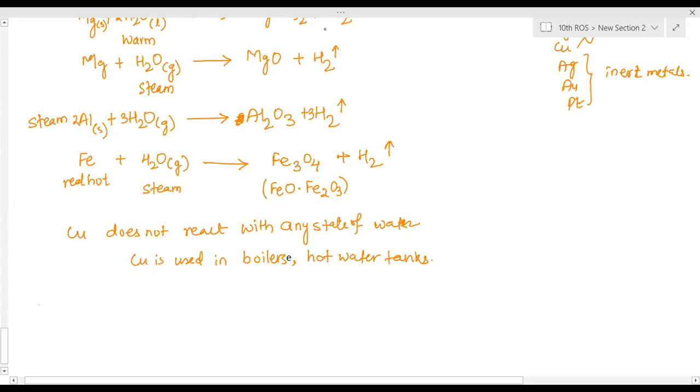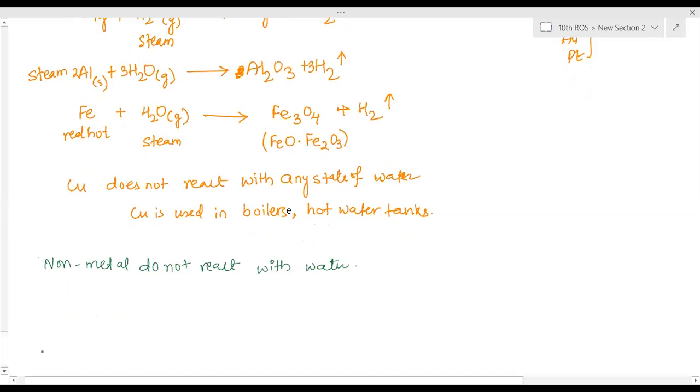Okay. So yesterday we have done the reaction of metals with water. Non-metals do not react with water. Here also a displacement reaction has taken place.